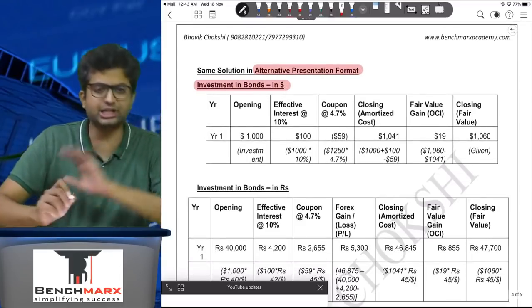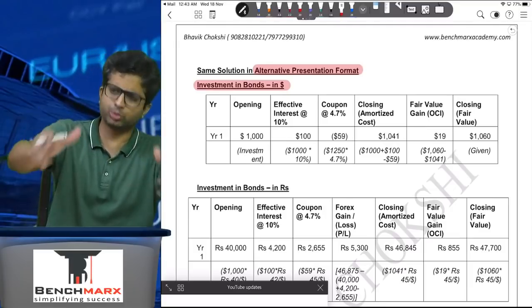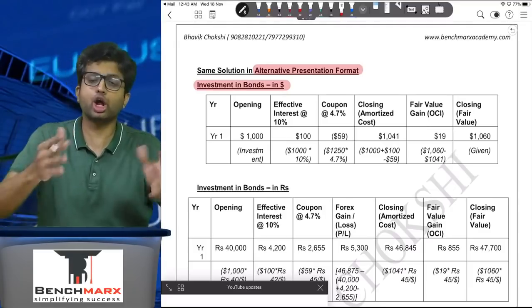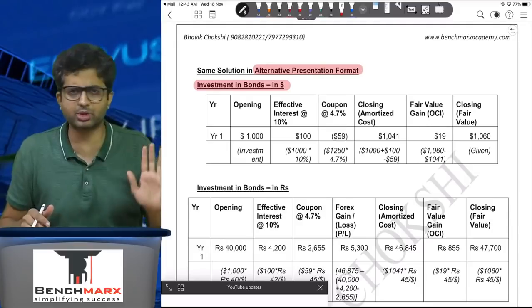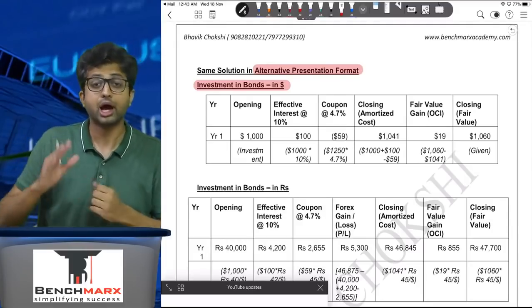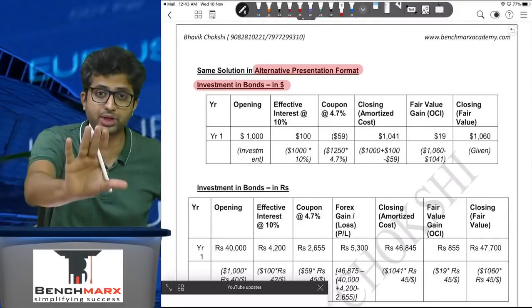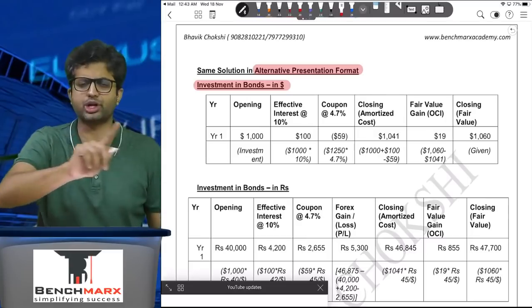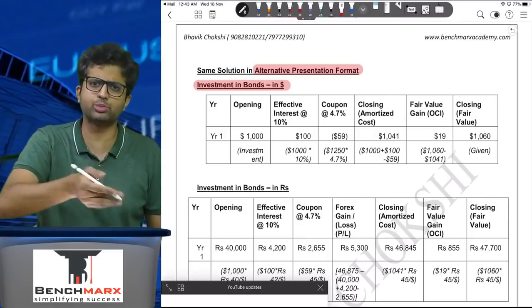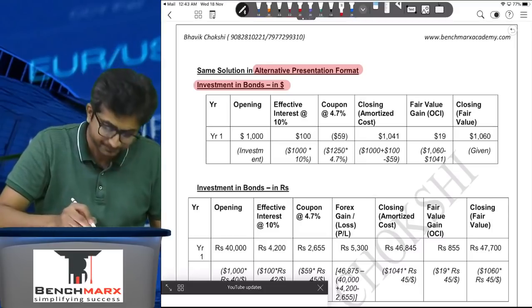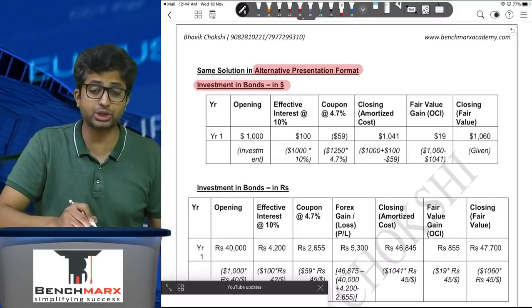Investment in bonds is in dollars. Let us assume dollar was our functional currency. Then the initial investment would have been in dollars, that is $1,000. Let the face value be 1250. Have you invested 1250? No, you have invested $1,000, and hence your initial value should be $1,000. So your opening will be $1,000.